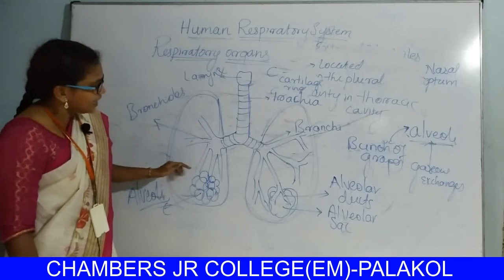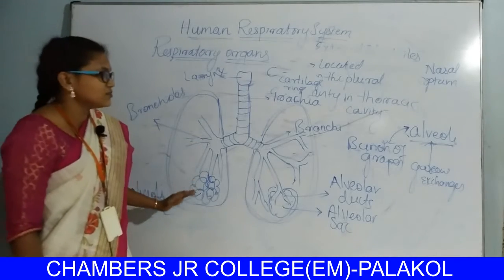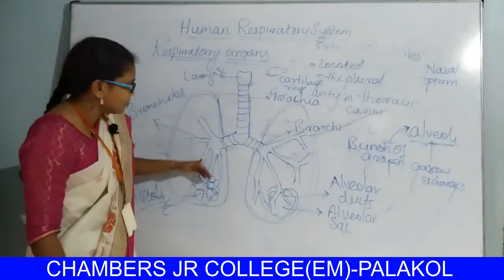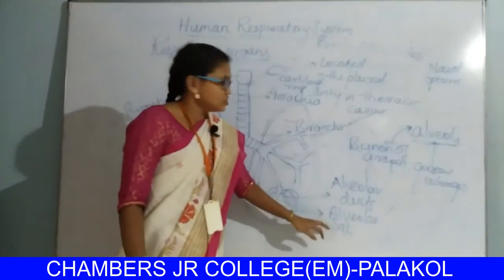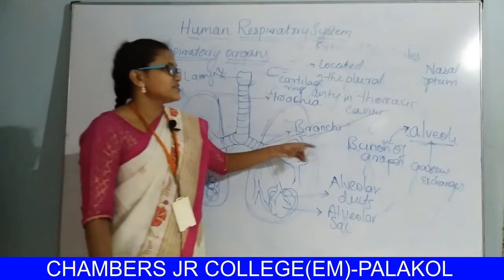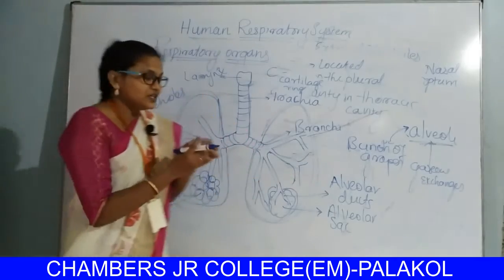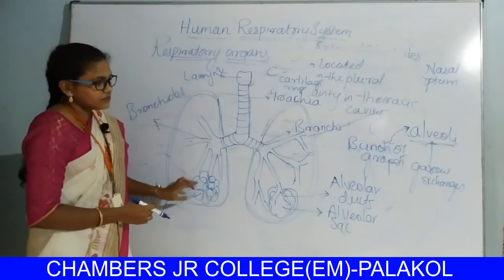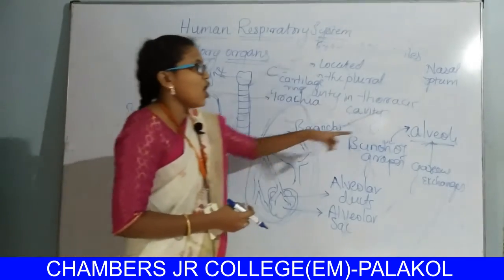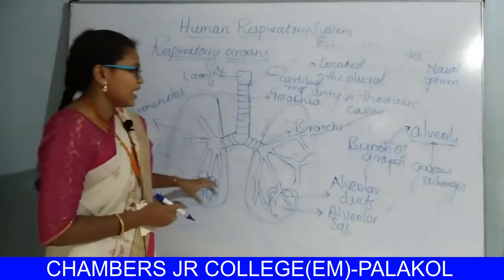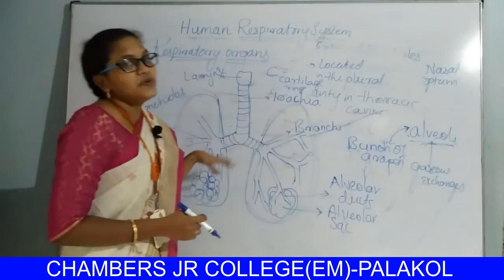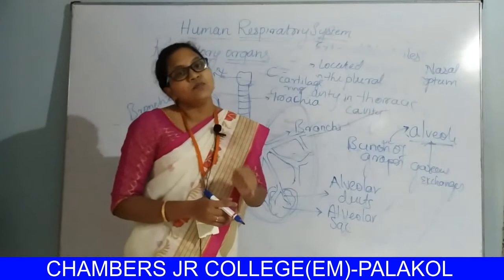These bronchioles again divide into small branches called alveolar ducts. These alveolar ducts open into the alveolar sacs, which look like a bunch of grapes. The alveolar sacs contain numerous air sacs called alveoli. In the alveoli, gaseous exchange occurs. So these are the respiratory organs in the human body.